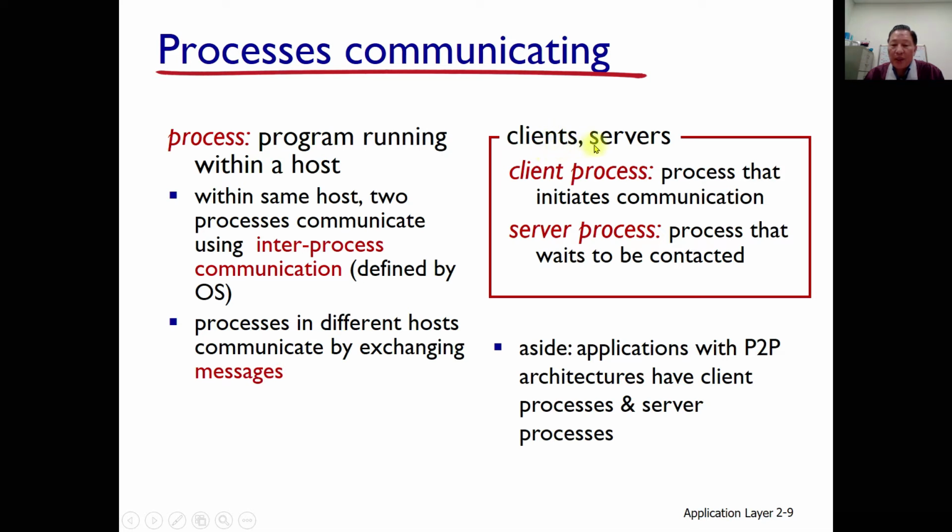Here, this is explaining a little more about the clients and server. The client process is the process that initiates communication, and the server process is the process that waits to be contacted to provide a requested service. Aside from that, applications with P2P architectures have both client processes and server processes.